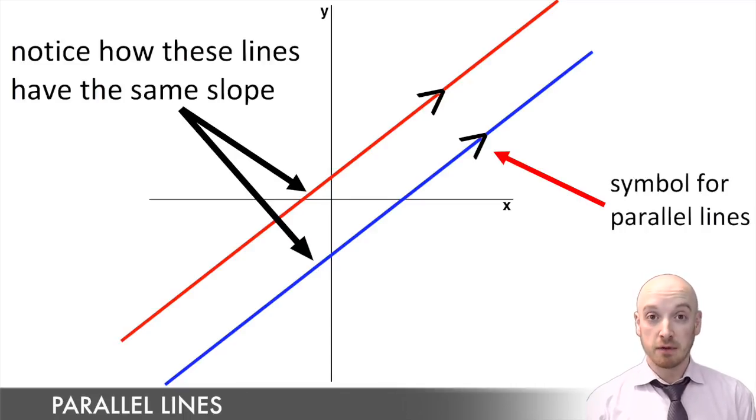And this makes sense if you think of the slope or the steepness of a line. Two lines that run side by side are going to have the exact same steepness, the exact same slope. And two lines that have the exact same slope are going to run through the graph at the exact same angle or steepness, and that means that they're parallel.